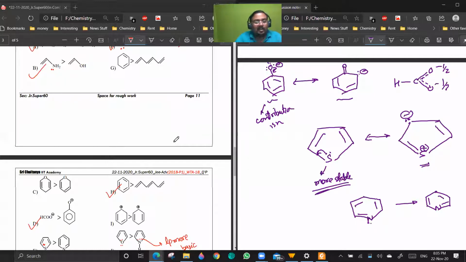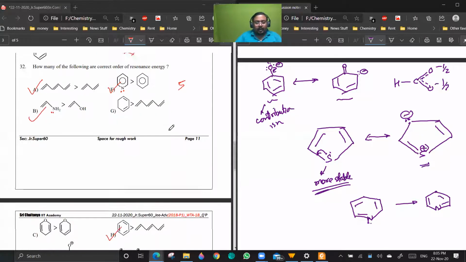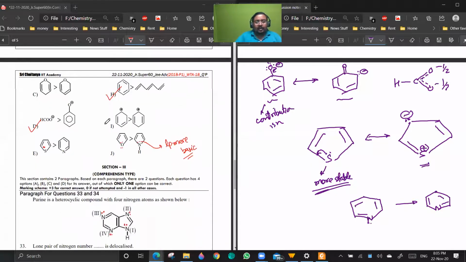Okay, number of resonating structures, you can draw anything? No, I have given you the rules. Yes or no? Okay. Now, G is clear and H is clear. Okay. F, I will discuss at last. I is clear.